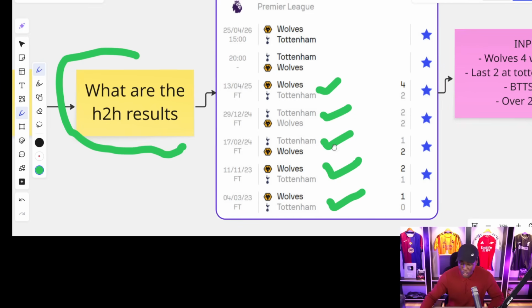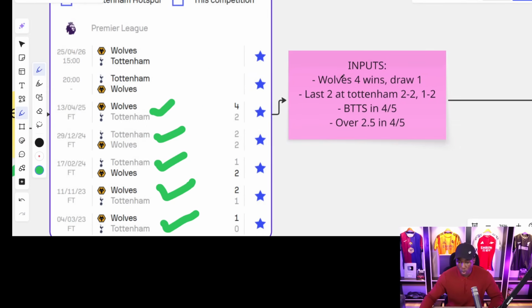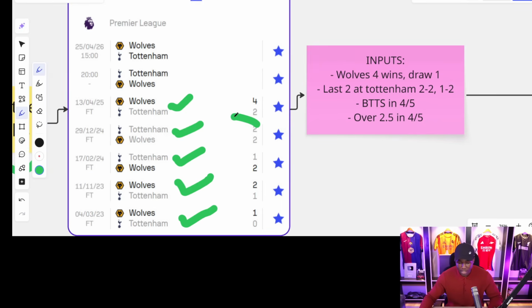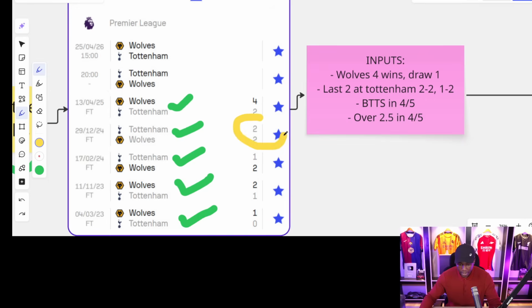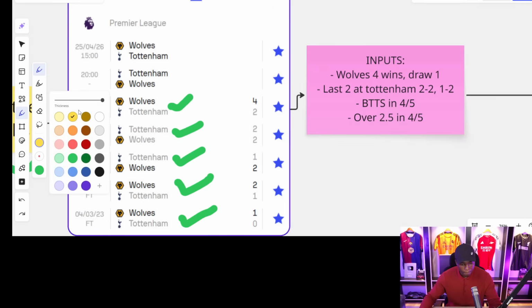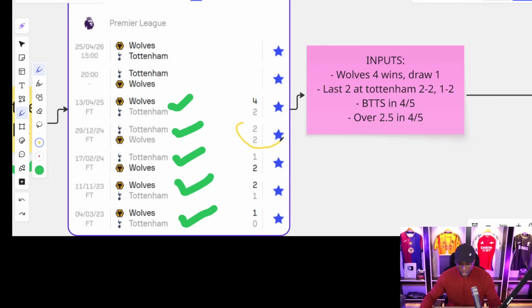And that is what you're going to input in your input section. Wolves 4 wins, draw 1. The last 2 at Tottenham, they had a 2-2 draw and a 1-2 win. These are the ones I'm talking about. This pen is so thick. Let me see if I can get a... They had a 2-2 draw and a 1-2 win the last time they played at Tottenham Hotspurs.